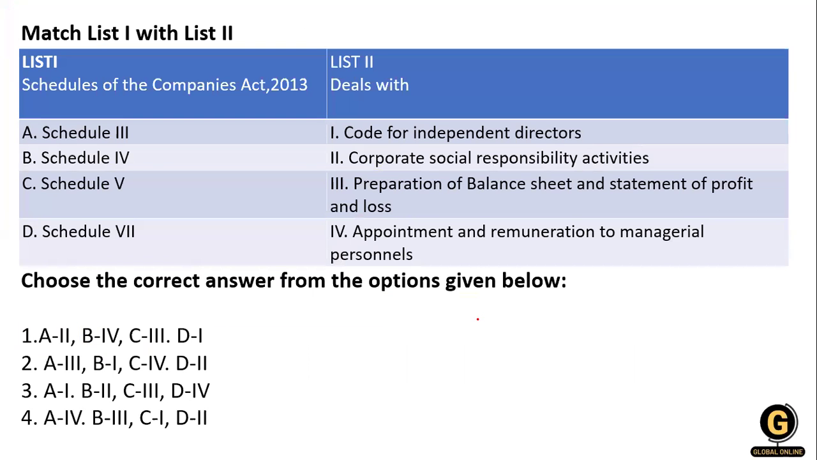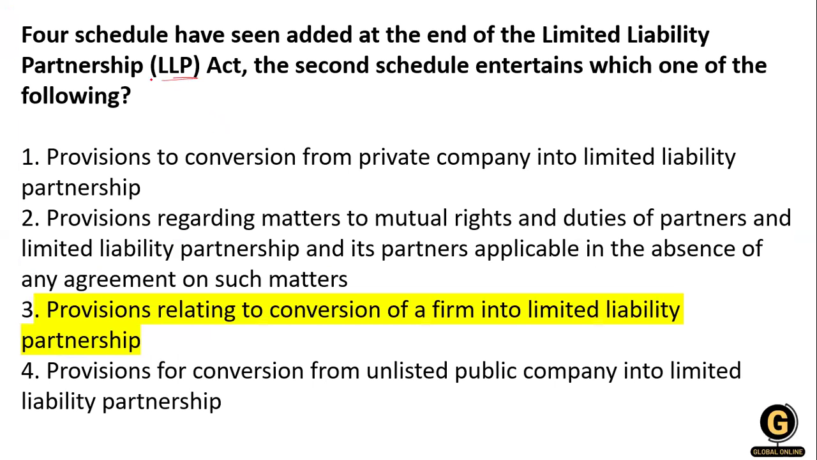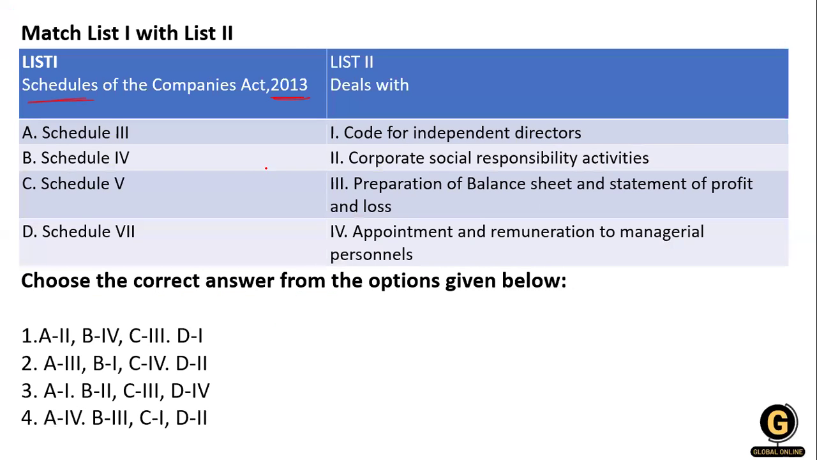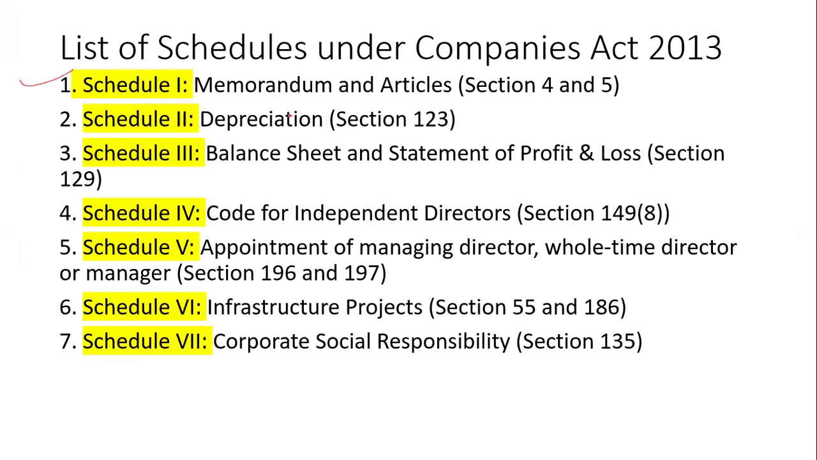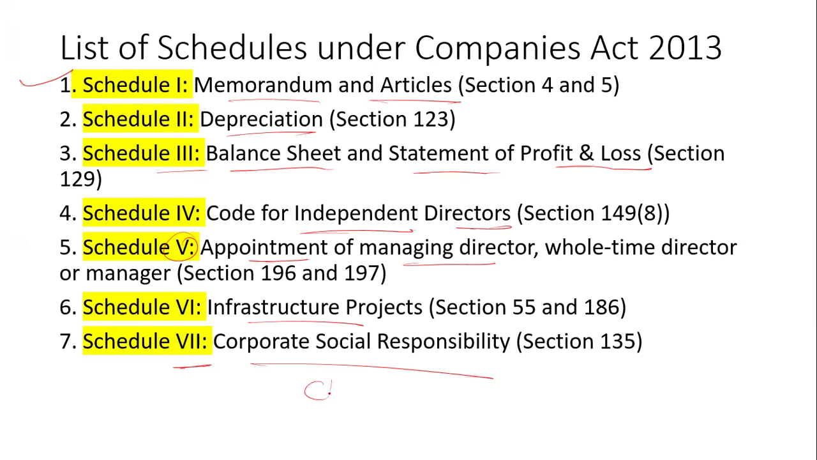Now again the question, I have the question for the Companies Act 2013. Okay, in the last video we have seen the schedule of the LLP. Now it's the schedule for the Companies Act 2013. So we have already seen this schedule, that is schedule number 1 for the memorandum and articles of association, 2 for the depreciation, 3 for the balance sheet statement, profit and loss account, 4 for the independent director, 5 for the appointment of the director. Okay, and after that the 6 is for the infrastructural project, and the 7 for the corporate CSR.